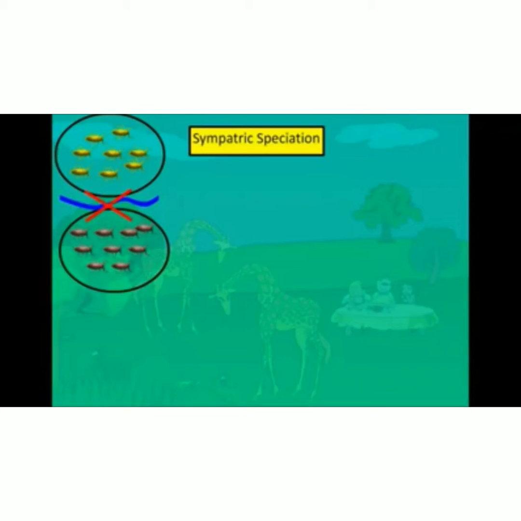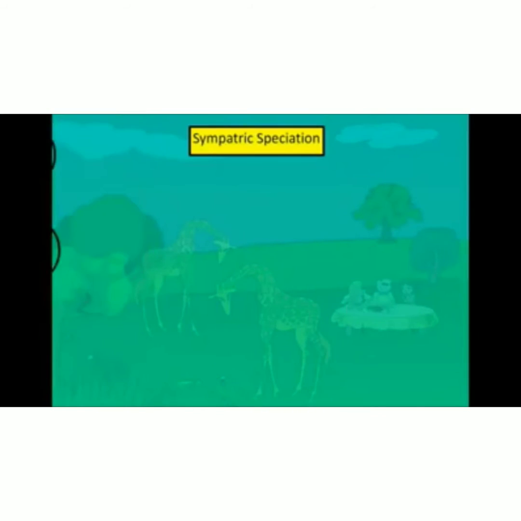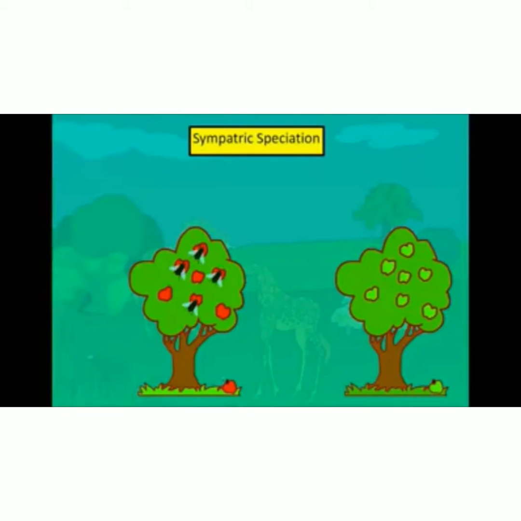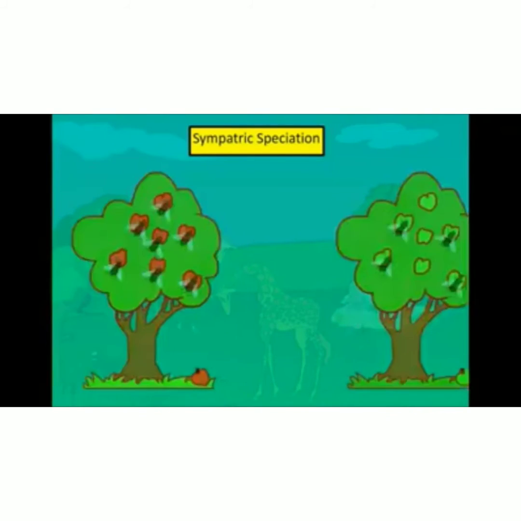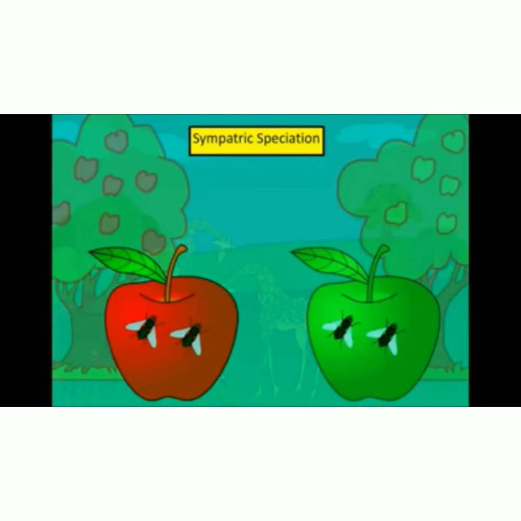An example of sympatric speciation: in 1816 in the Hudson River Valley of New York, a population of fruit maggot flies, Rhagoletis pomonella, from hawthorn trees migrated to apple trees. Although both populations, hawthorn maggot flies and apple maggot flies, continue to occupy the same geographical area, no gene flow occurs between them. Why? Because hawthorn maggot flies and apple maggot flies no longer interbreed since they are on different hosts.